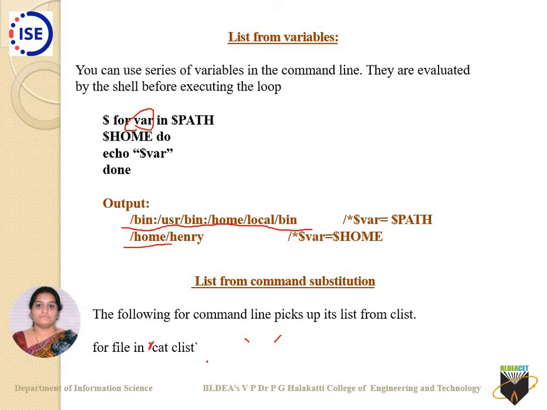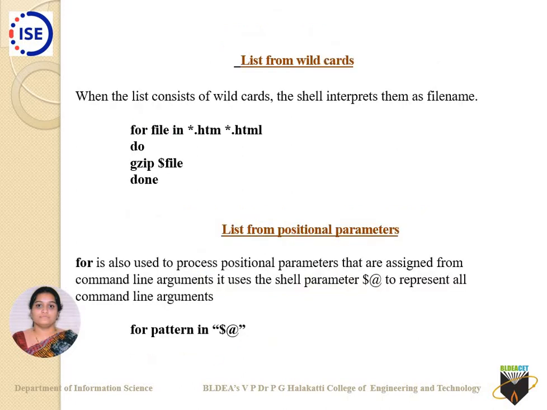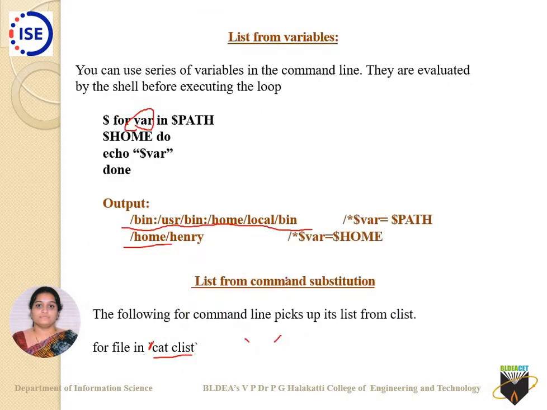For file in `cat clist`, what will happen? The command cat clist will be executed. Whatever content is in the file called clist, file will be taken as one each content from that. So that is with respect to command substitution. If I am using command substitution, this is what will happen.